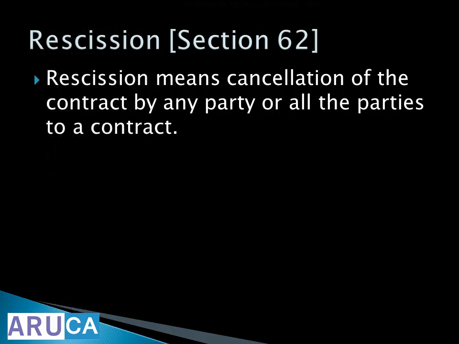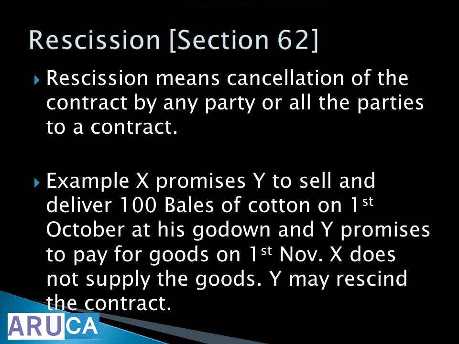Rescission means what? Means cancellation of the contract by any party or all parties to a contract. Rescission means cancel. Example, X promises Y to sell and deliver 100 bales of cotton on 1st October at his godown, and Y promises to pay for goods on 1st November. X does not supply the goods. Y may rescind the contract. Rescission means cancelling it. Because of some problem, you are cancelling it.